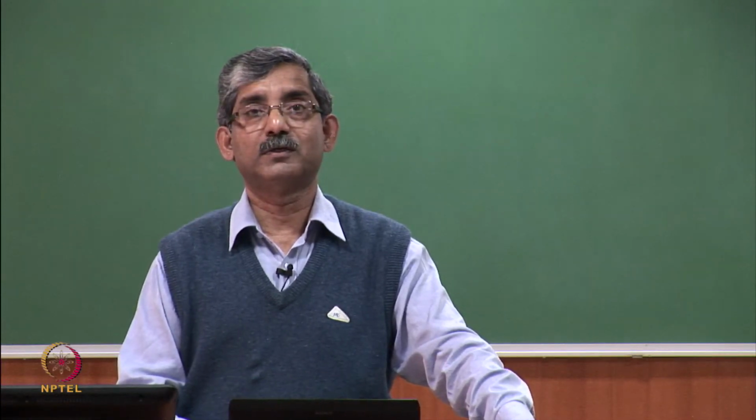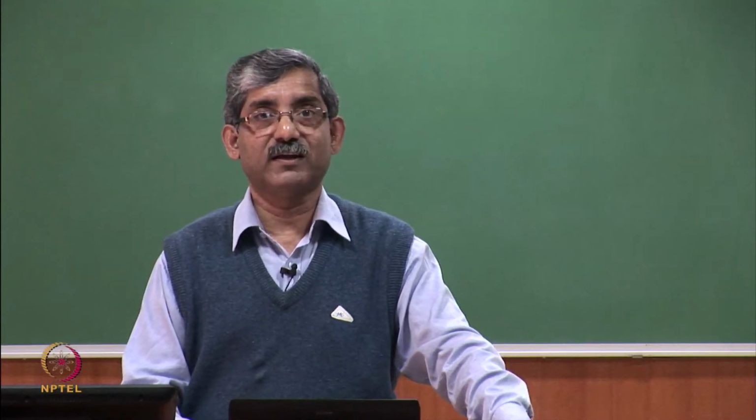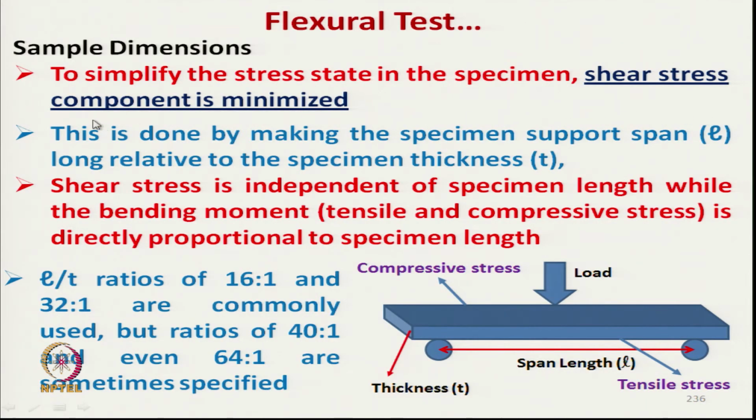To simplify the test, the shear stress component is minimized, as I have mentioned. There are 3 components, and shear stress we can minimize by the support length and thickness. So, if we increase the L by T ratio, we will reduce the shear stress component, and only the tensile and compressive stress is there.